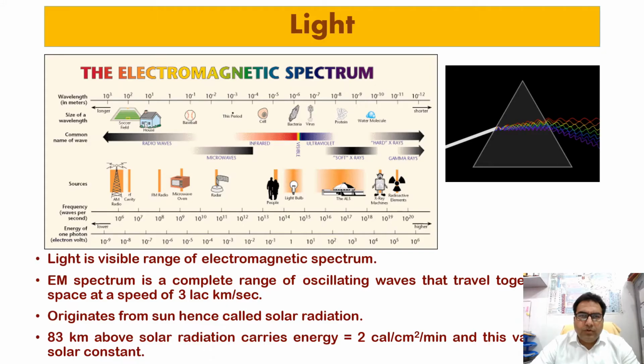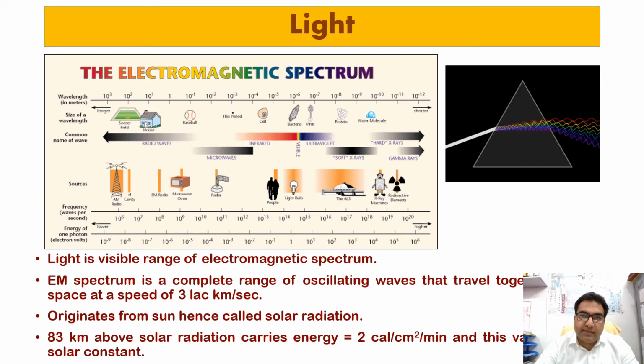So today we shall be taking up light. When we talk about light, we say light is the visible range of the electromagnetic spectrum. When we say electromagnetic spectrum, we mean the complete range of oscillating waves that travel together through space at a speed of about 3 lakh km per second. So, light is a part of the electromagnetic spectrum, the visible range.